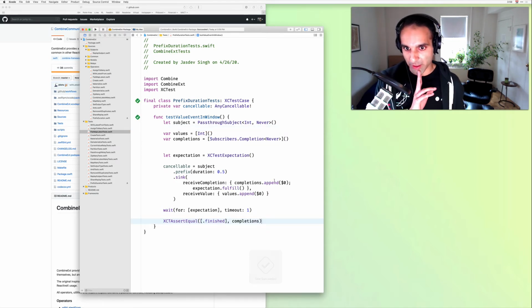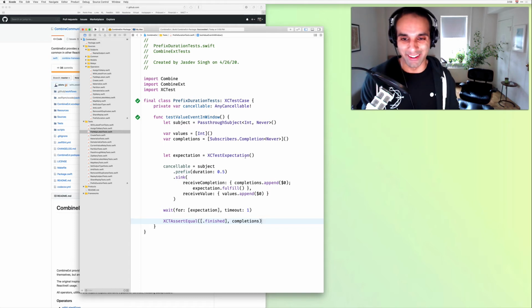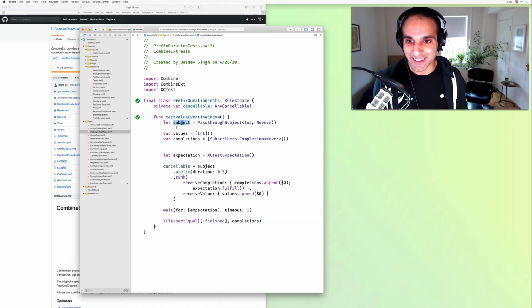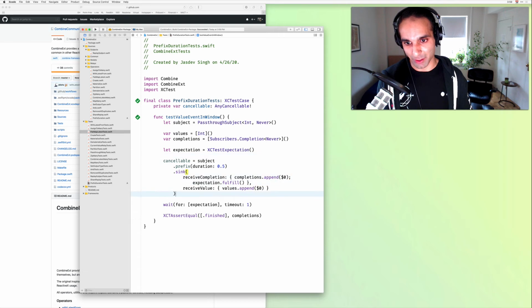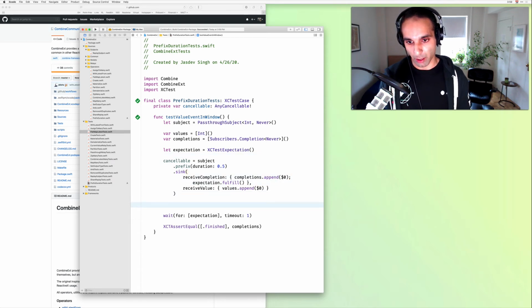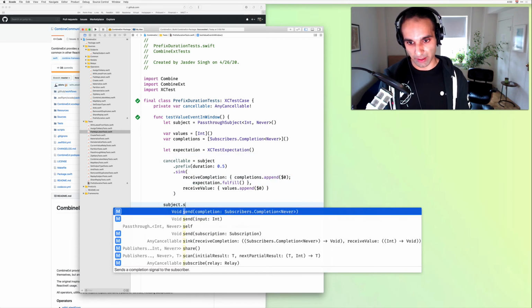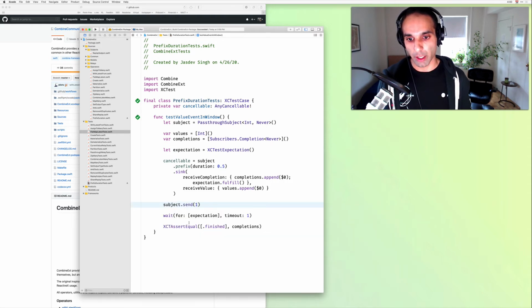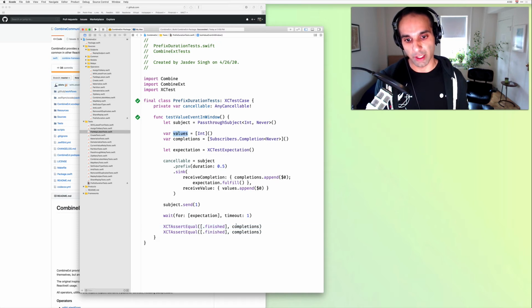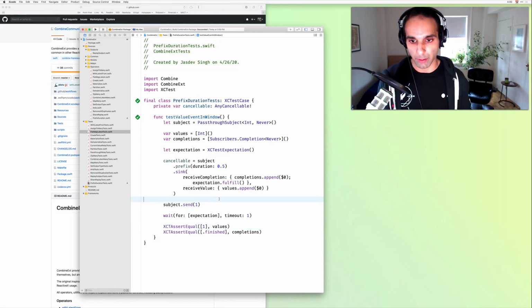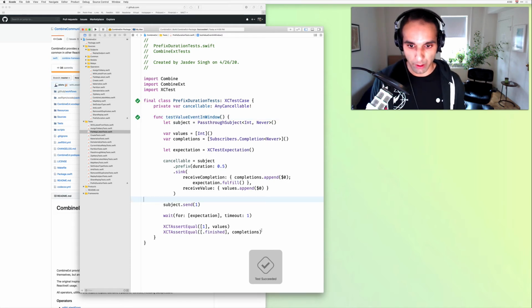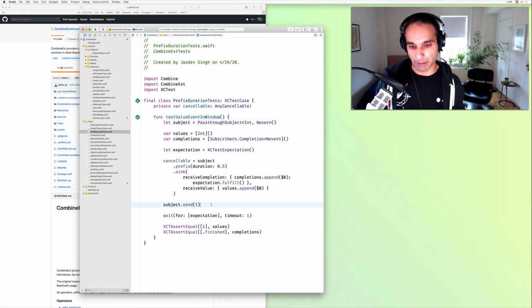Cool. But of course, we're not sending any values, and for this test, we want to send a single value. So let's go ahead and do that. Before our wait, we'll do subject.send, and we'll send a 1. Now values should eventually get that 1 down. So we're building, run the test again. Cool. And just to make sure that we're not just having a vacuously passing test, let's comment out that sending of 1 and make sure this test fails.